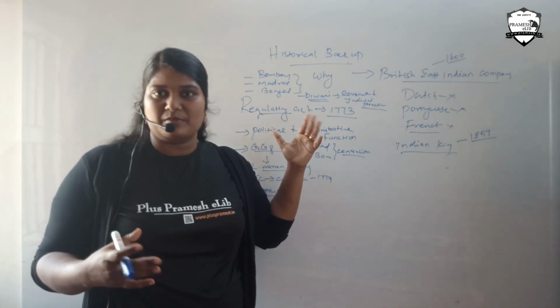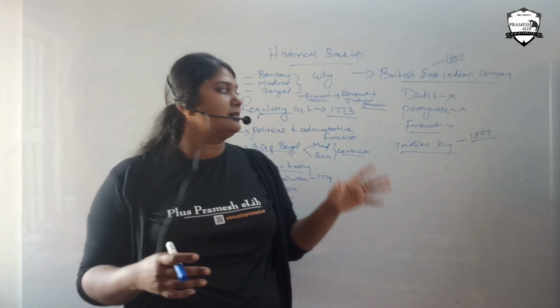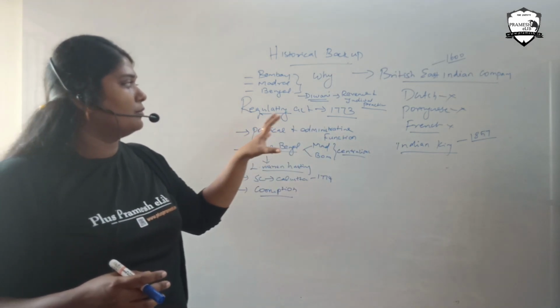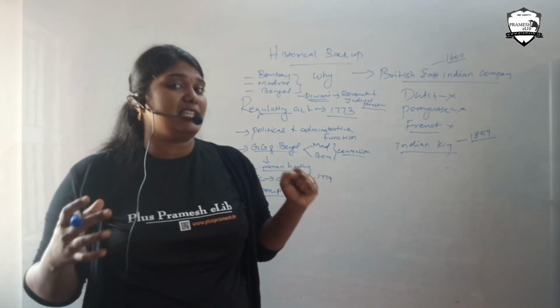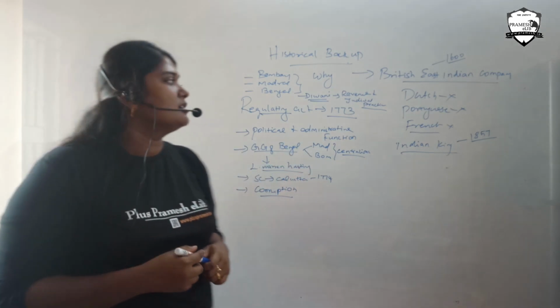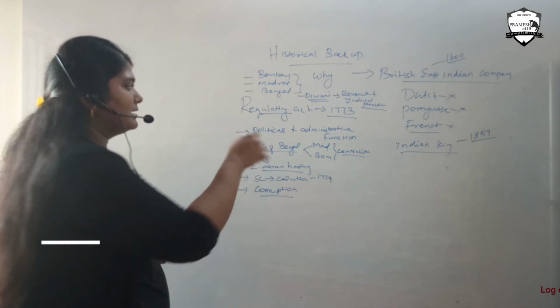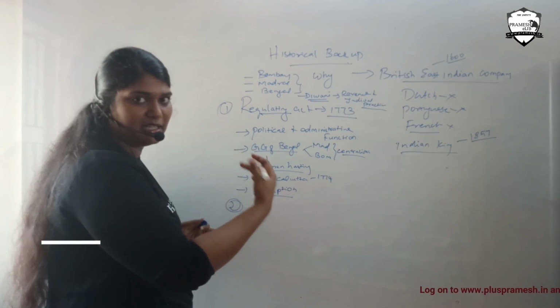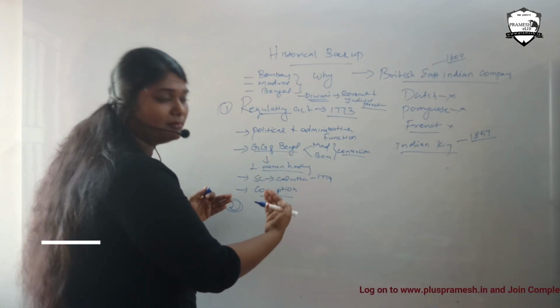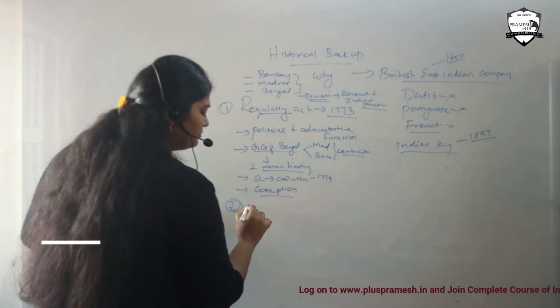Similarly, they looked over the Regulating Act of 1773, and in that also they saw various drawbacks. To rectify these drawbacks, they overcame them in Pitt's India Act.